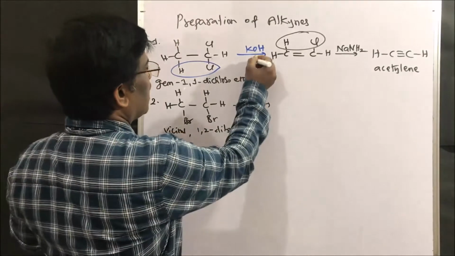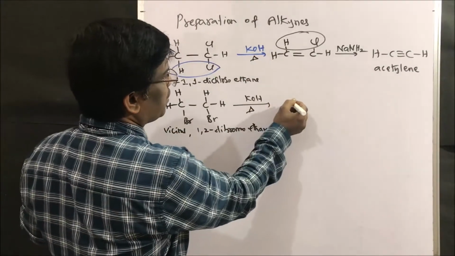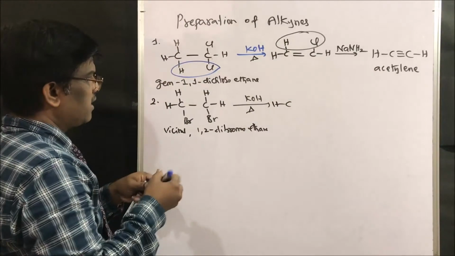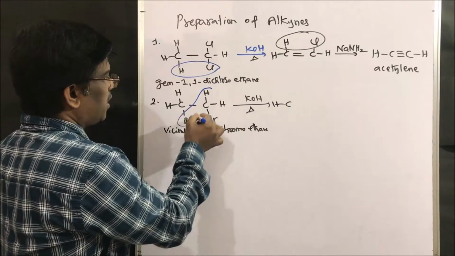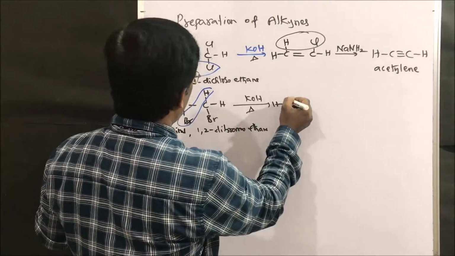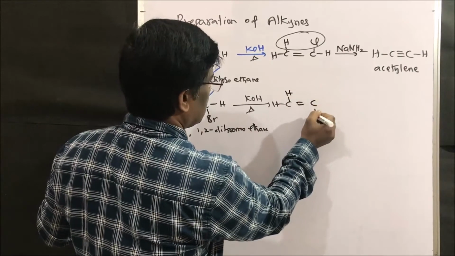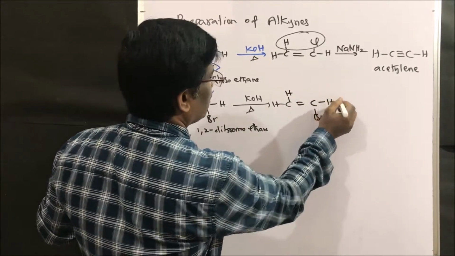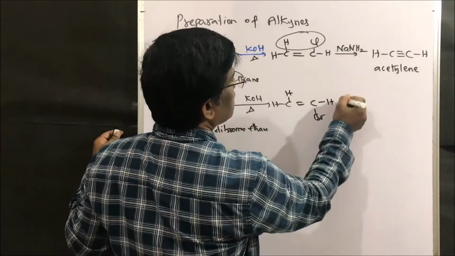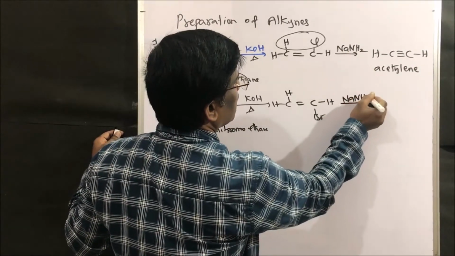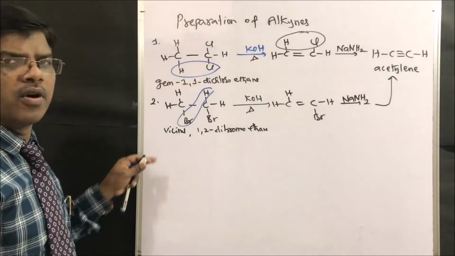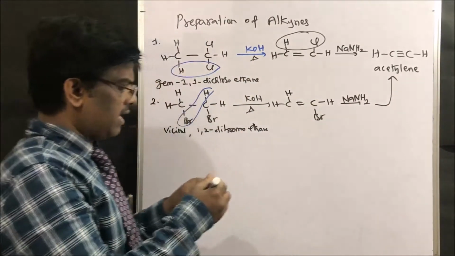Using KOH under heating conditions, it is going to lose HBr to give this compound: hydrogen, double bond C, bromide, hydrogen. Similar to the previous reaction, it further loses HBr with sodium amide and gives acetylene. The same compound we get.